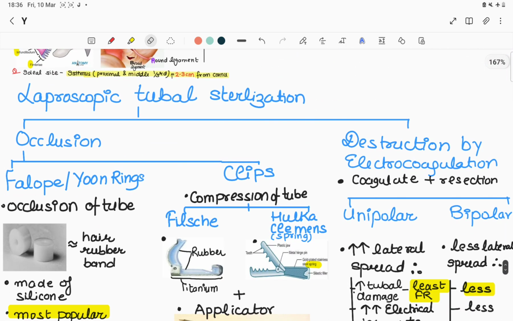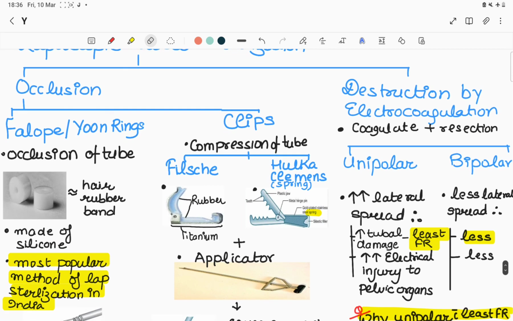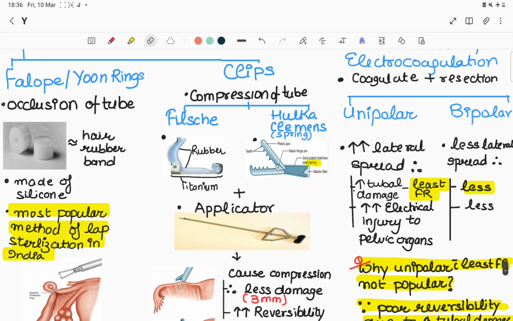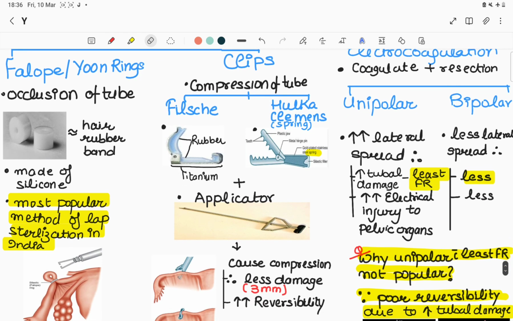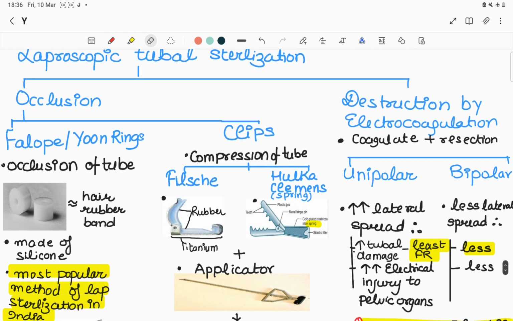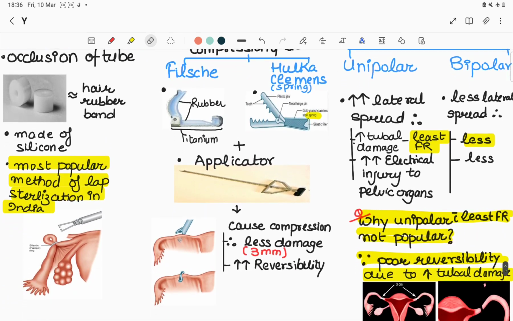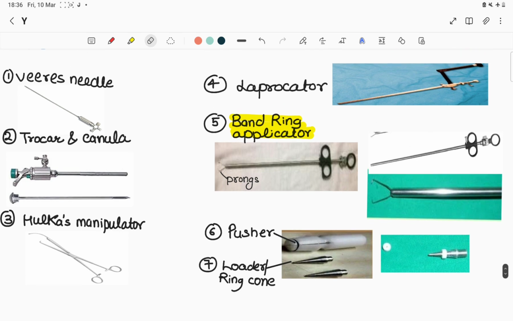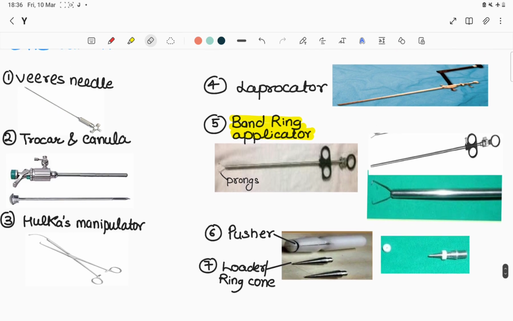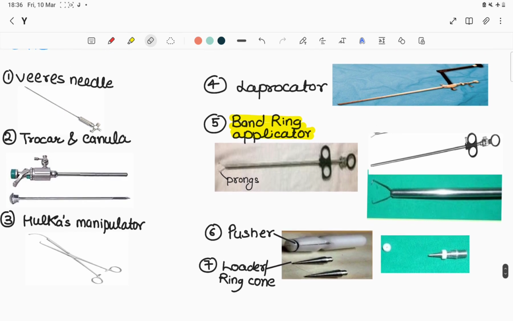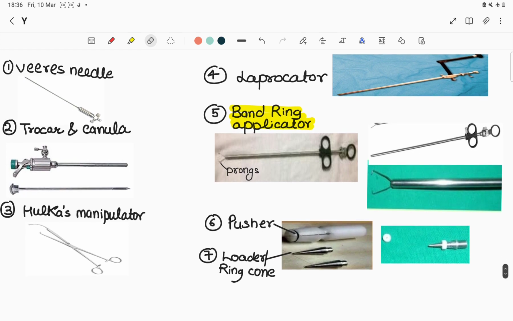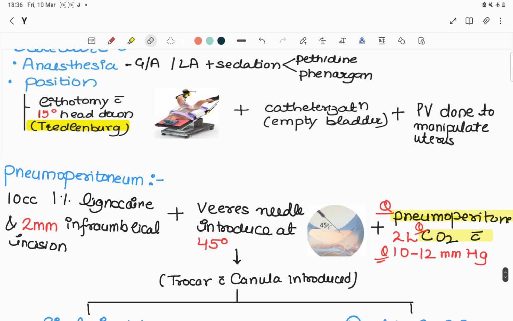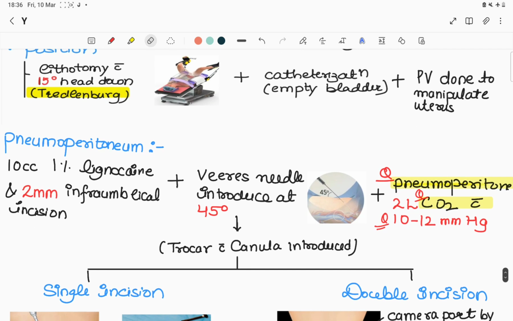Then laparoscopic tubal sterilization by occlusion is done by fallopian rings, the most common method of lap sterilization in India, and by clips, that is Filshie and Hulka-Clemens clip, and by destruction is electrocoagulation by unipolar and bipolar. Then the instruments which are used are Veress needle, trocar, cannula, Hulka's manipulator, laparocator, band ring applicator, pusher, and loader. Then GA or LA is given in Trendelenburg position.